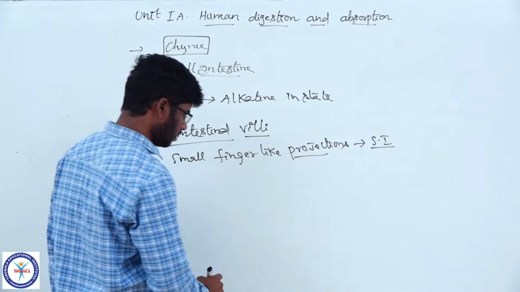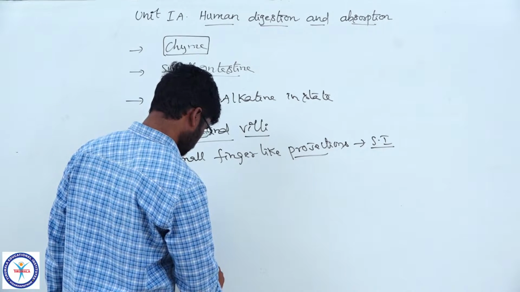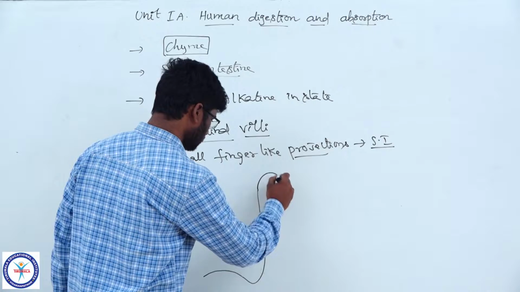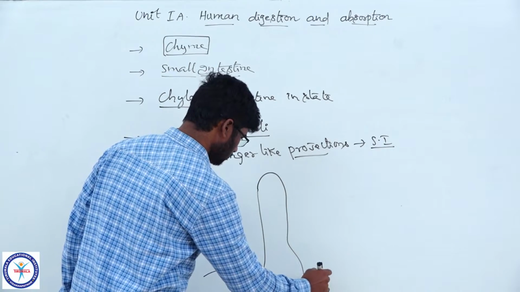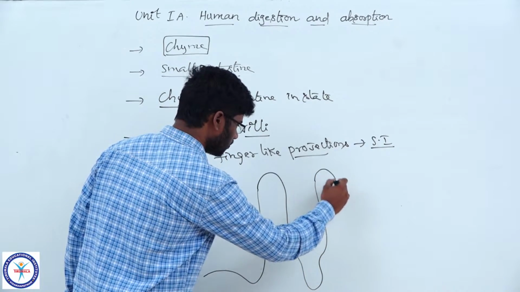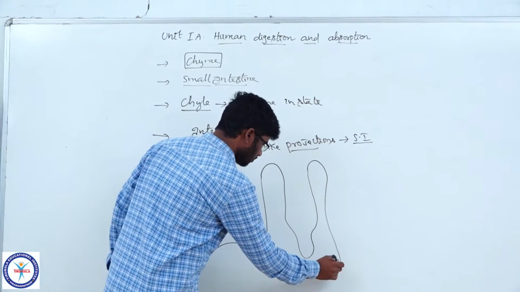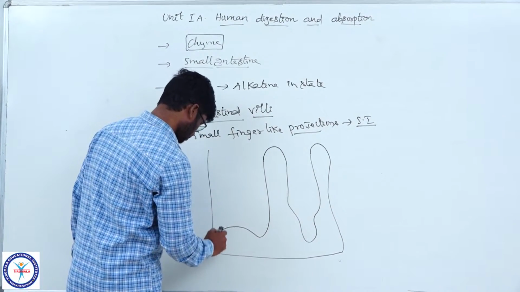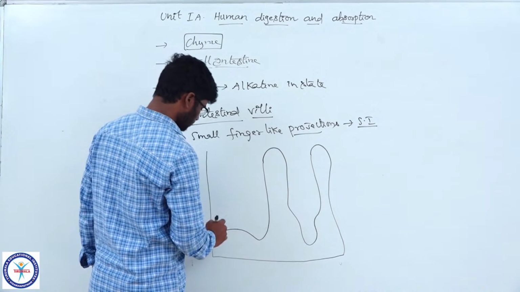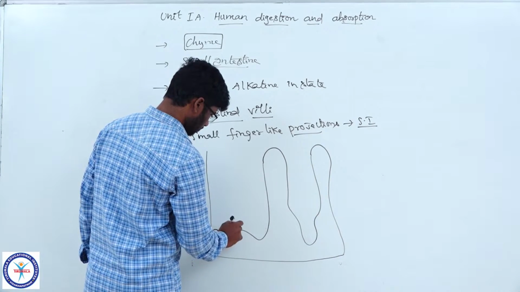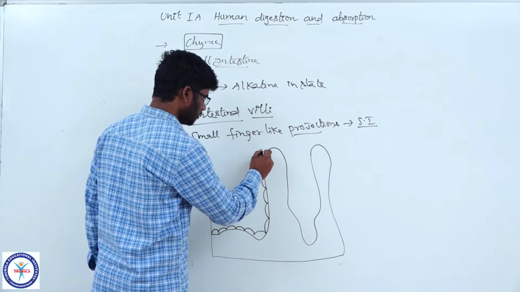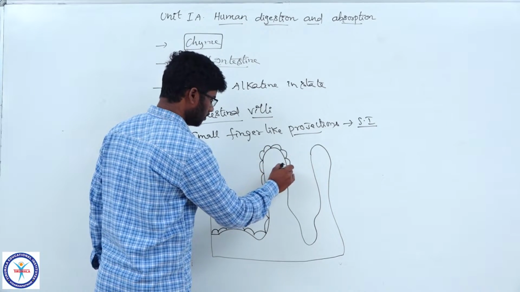Come to the diagram. So intestinal villi are the finger-like projections on the intestinal mucosa.